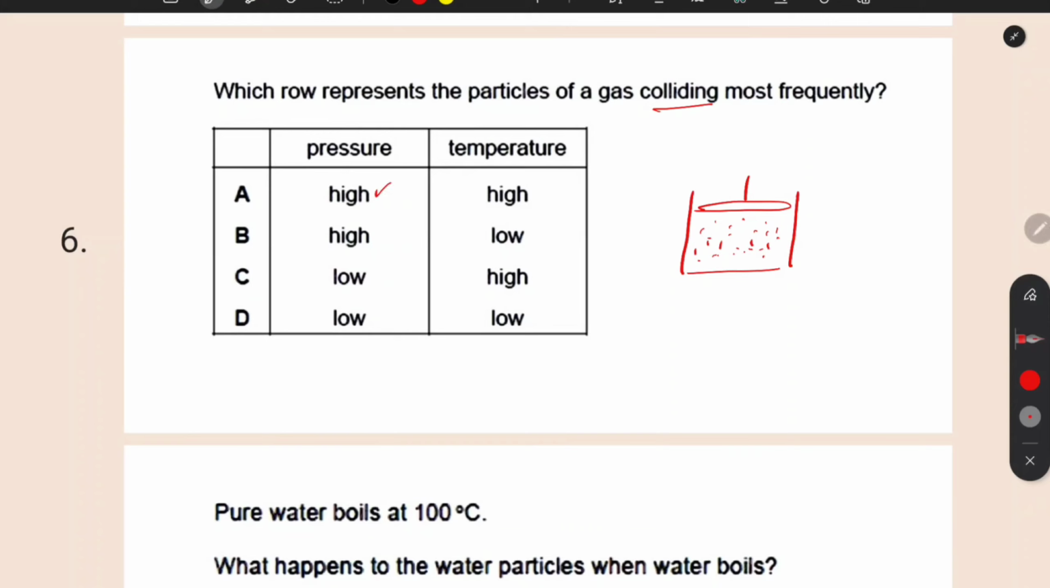And temperature: when we increase temperature, do you think particles are going to collide more or less? Definitely particles will collide more, because as you increase temperature, the kinetic energy will increase, they will move faster, and that's why there will be more collisions per unit time. So at high temperature and high pressure, particles of gas will collide more frequently.